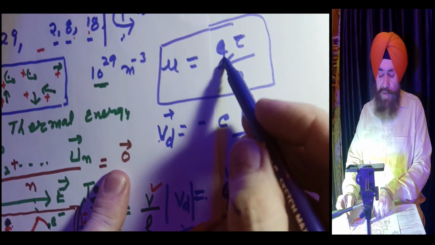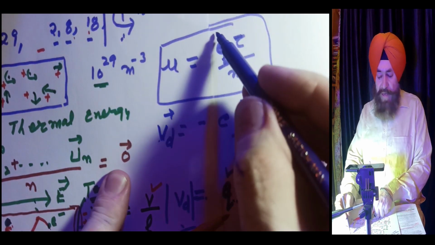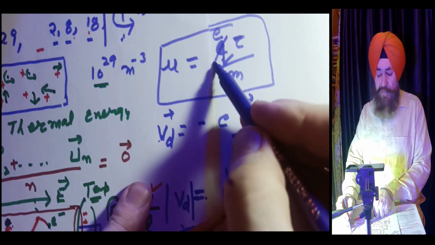So if you have an electron, then it will be E instead of Q, and here the mass of the electron.